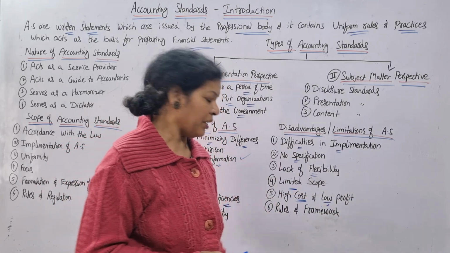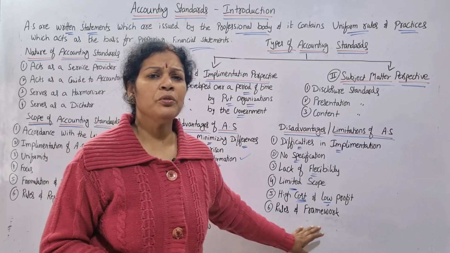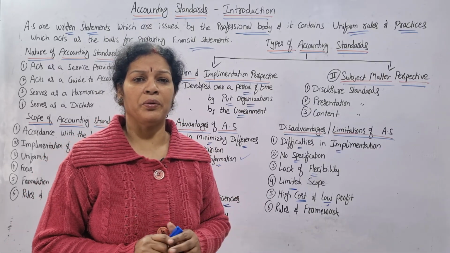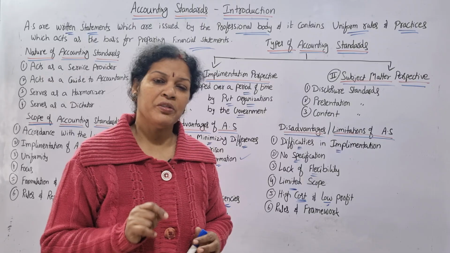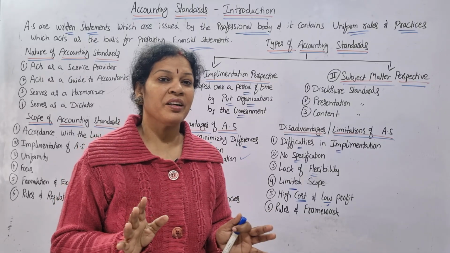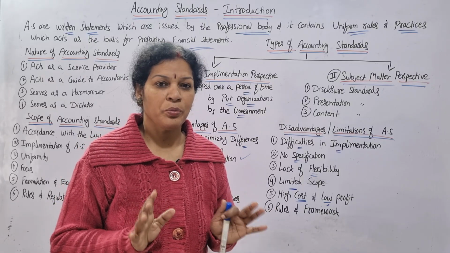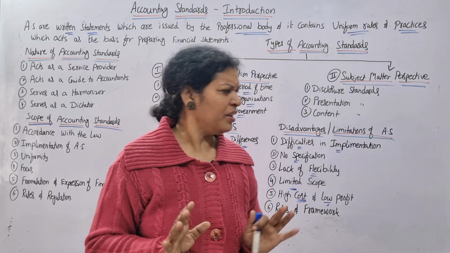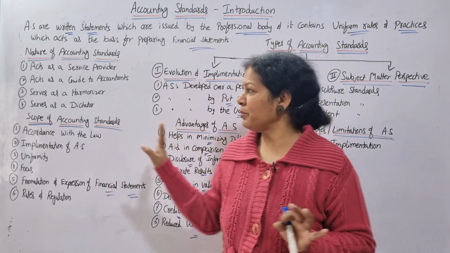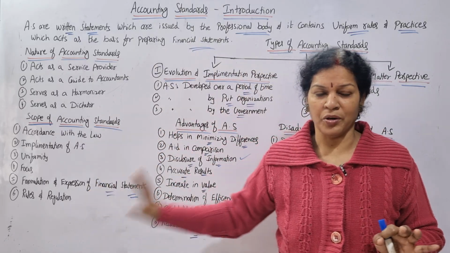Last one is rules and framework. Certain rules and framework we have to follow. So if you follow the same rules and regulations, sometimes you may not get the proper results. This could be another drawback. Okay, simple thing. What does accounting standard mean? A small understanding, you got it.